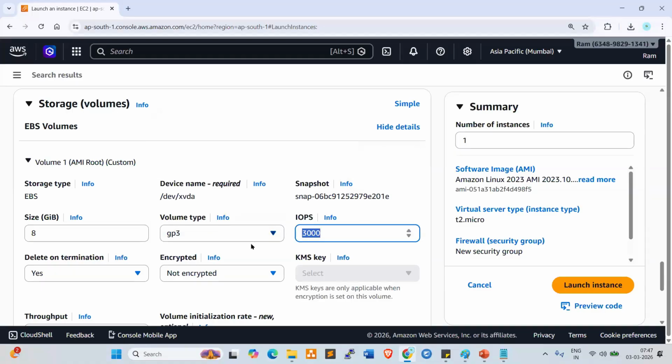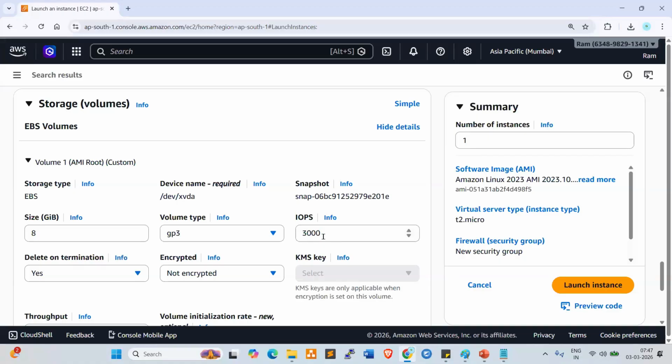Next one, IOPS. What is IOPS? Input output per second. It is your storage speed, your volume speed. 3000 input output per second means this many times it will rotate. Inside the storage, some tape will be there, and that will rotate this many times.